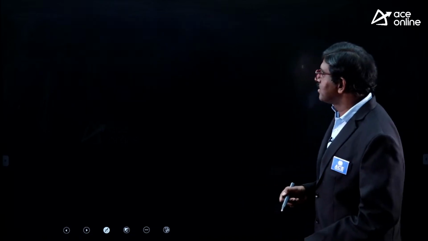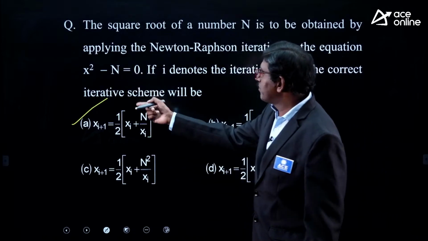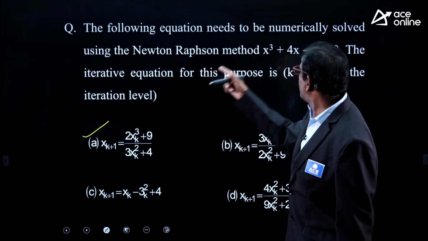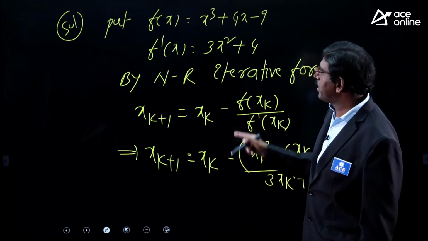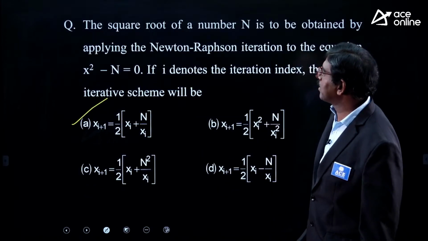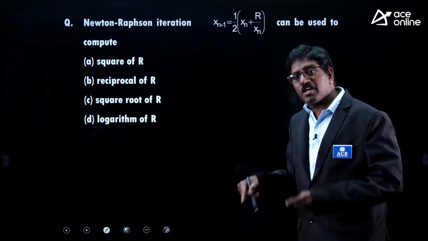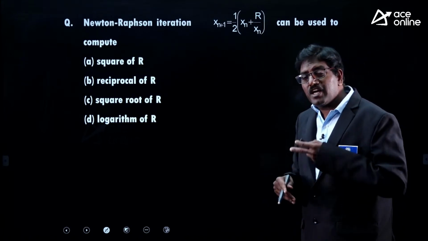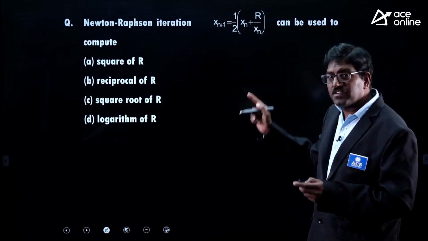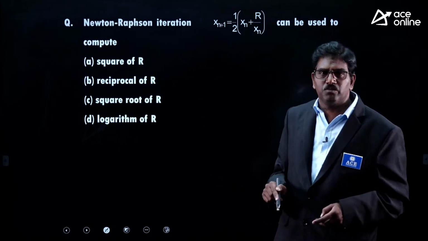See, reverse question. Generally, in previous problems, from the function we have developed an iterative formula. One function is given, and from the function we develop an iterative formula. But this is a reverse question. Reverse question means the iterative formula is given, and this iterative formula was developed to find the root of which equation. This iterative scheme is to find the root of which equation. Reverse question we are asking.